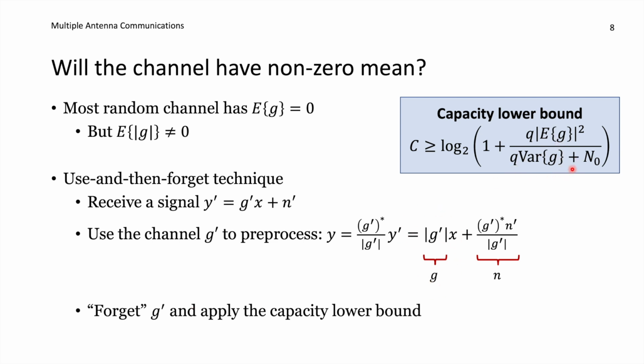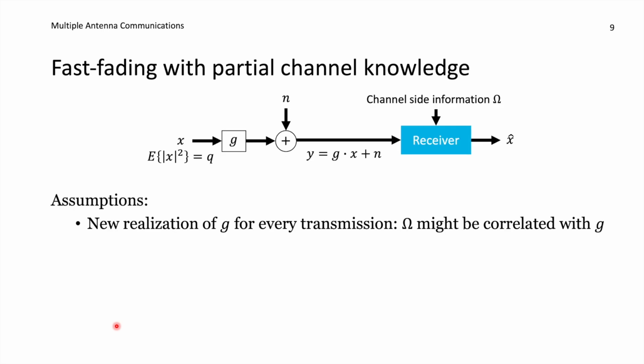So this variance term here is small, and in those cases this can work very well. Another added benefit is that we will have expectations and variance terms that can be simple to compute. So we can compute capacity lower bounds that have a nice expression and that we can utilize to understand the behavior of the system, and then know that we can do better than those expressions are predicting in reality by actually utilizing the estimate of the channel that we might have, for example, at the receiver side, instead of forgetting about it.